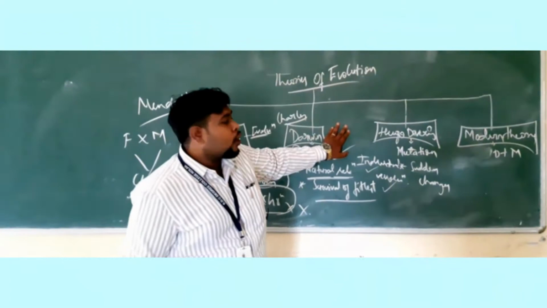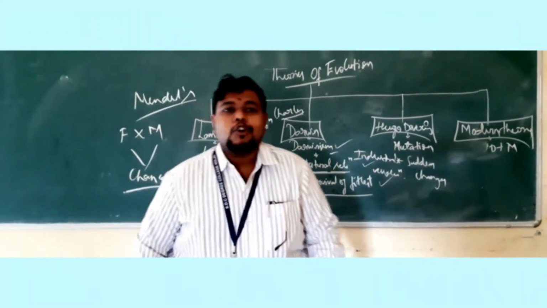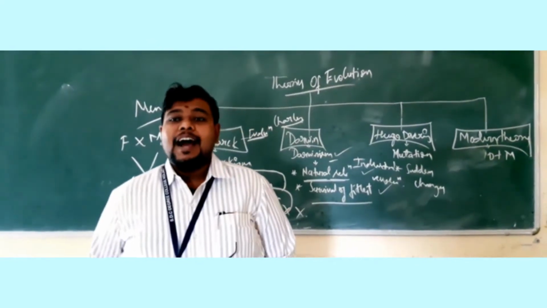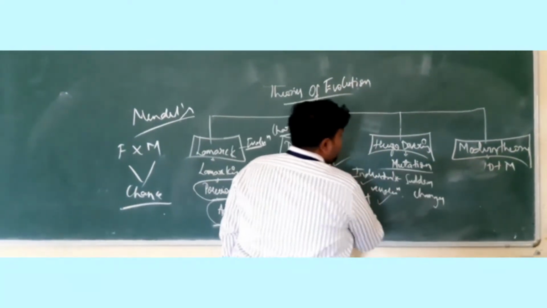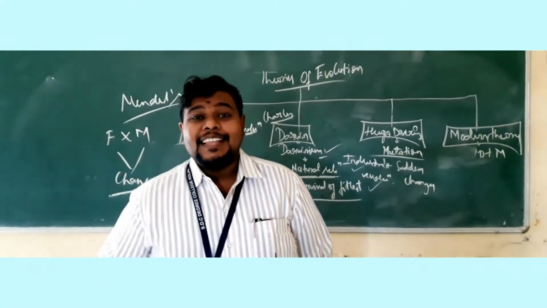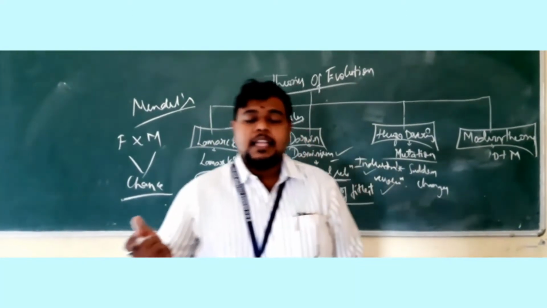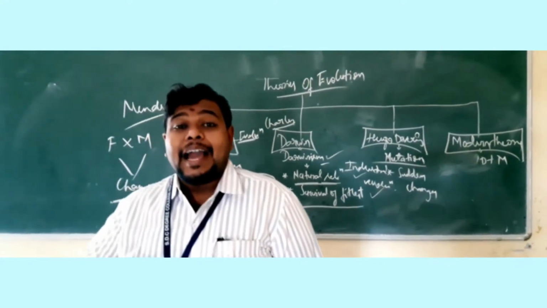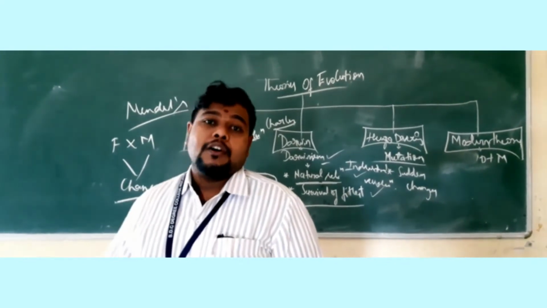Next we are moving on to the third theory, by Hugo de Vries. His theory was called the mutation theory. We all know the definition of mutation: sudden changes. What do you mean by mutation? It is nothing but sudden changes occurring in an organism which may result in a difference in the organism.